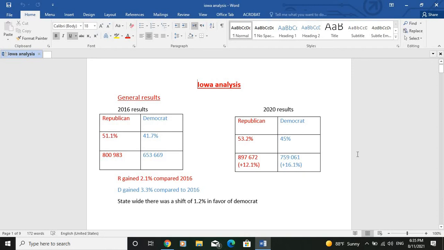So as usual, in analyzing the result of any state, we will proceed as we proceeded before. We will divide the counties of the state of Iowa in two groups: the group of small counties and the group of medium-sized and large counties. As expected, it's the Republicans who tend to do better in small counties, as there are more white rural voters, whereas the Democrats tend to do better in the big counties, as they are able to attract educated voters, and more precisely, the category of white educated voters.